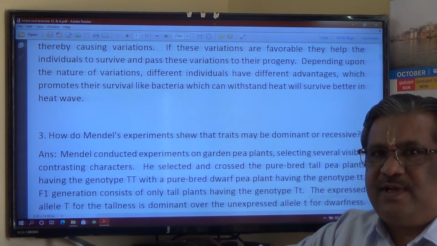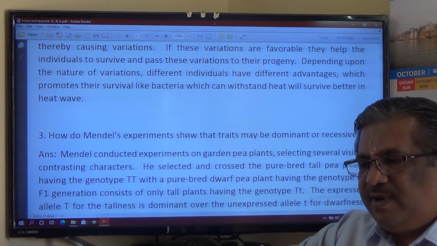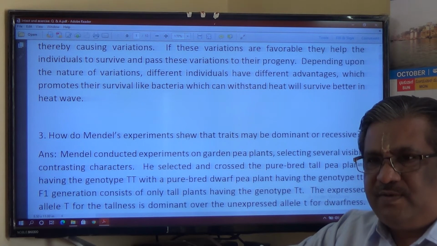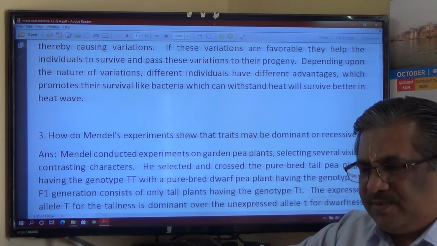Most of these question answers are theoretical in nature. Conceptual understanding is required. So read the same answers again and again so that you would be able to reproduce them properly during the exams.